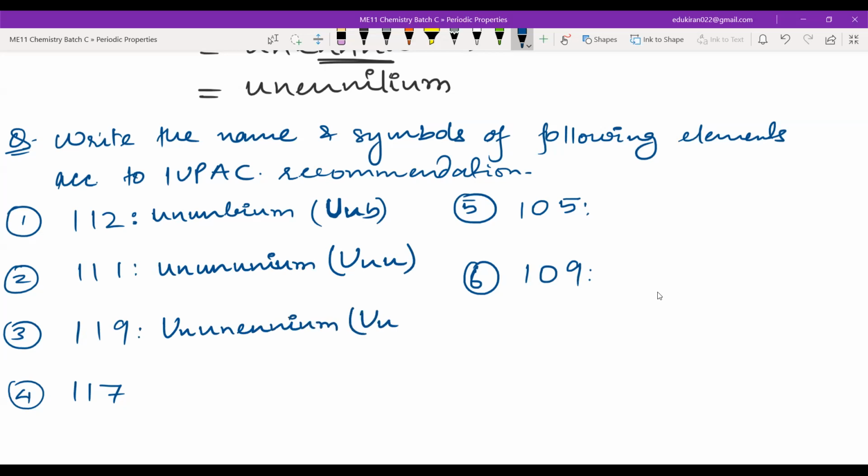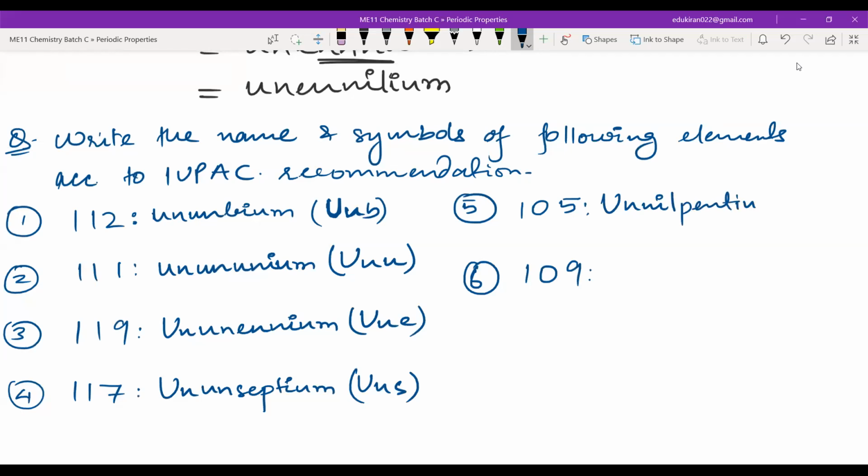This will be U E. This is unnilseptium. This will be US. For 105, this will be unnilpentium. This will be UNP. For 109, this will be unnilennium. This will be UNE.